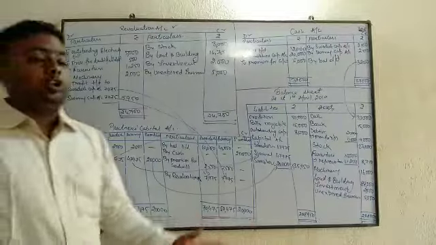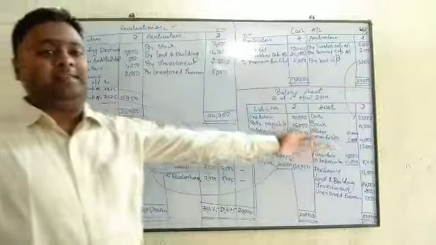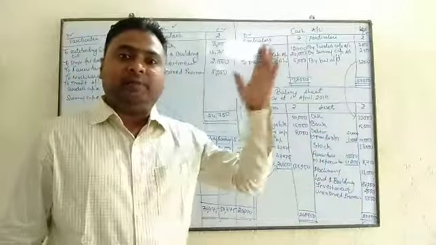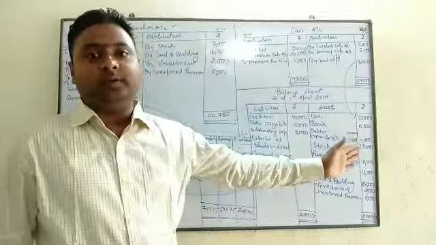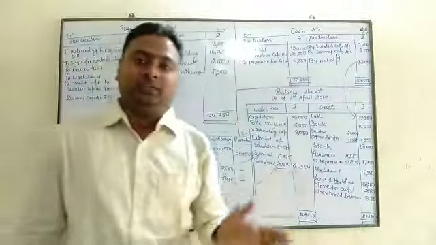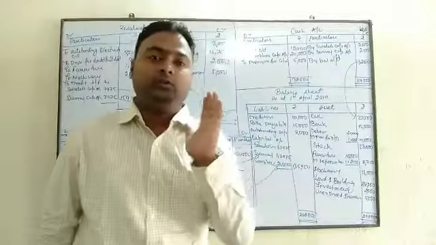So this is how you will prepare the revaluation account, partners' capital account, cash and bank account and a balance sheet. Beta, make everything together, not separately. Exactly as I have told you, you have to make it. Is it clear? You will solve some of the questions from your NCERT book also, or if you have any side book, you will solve it from there also. Right?